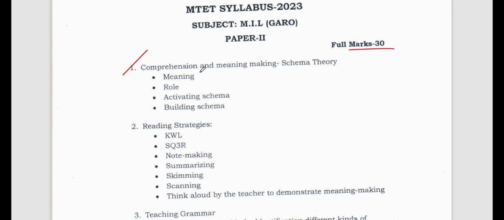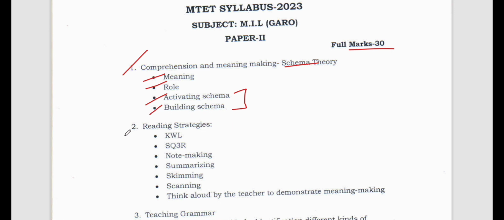Now number 1, you have comprehension and meaning making, schema theory. You should know what is schema theory. You should know what is comprehension. You should know how to know the meanings of certain words given. You should develop your vocabulary in order to solve this kind of units. You need to know the meaning, the role, the activating schema and building schema. So all these things you need to study in this particular unit: comprehension and meaning making, or schema theory.